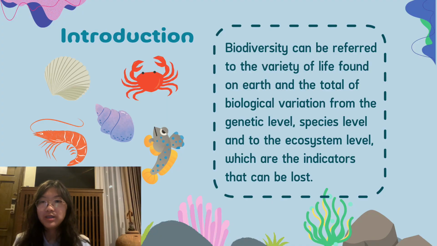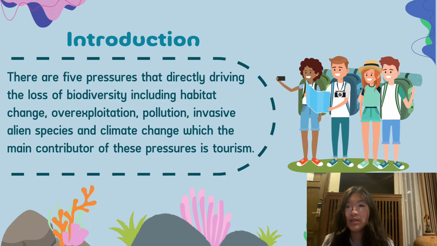Introduction. Biodiversity can be referred to as the variety of life found on Earth and the total of biological variation from the genetic levels, species levels, and to the ecosystem levels, which are indicators that can be lost. There are 5 pressures directly driving the loss of biodiversity, including habitat change, overexploitation, pollution, invasive alien species, and climate change, and the main contributor of these pressures is tourism.